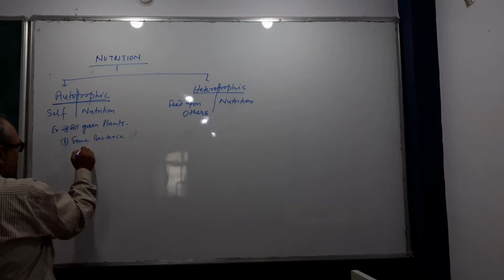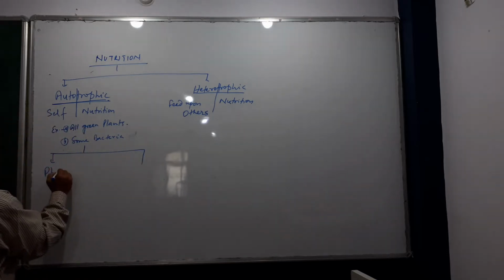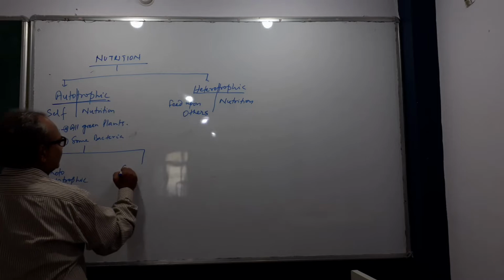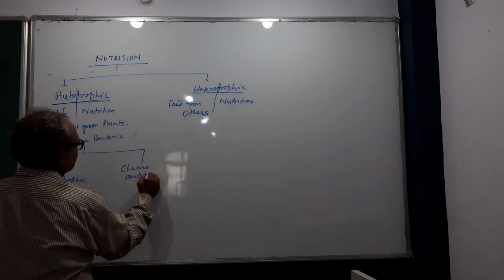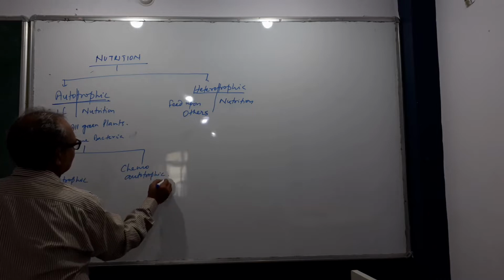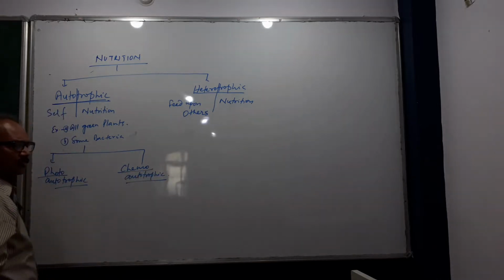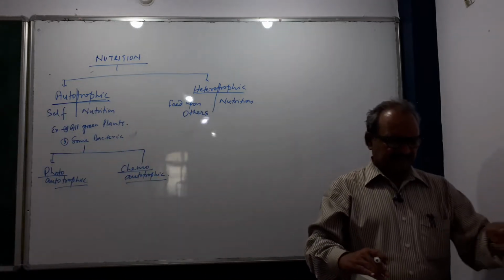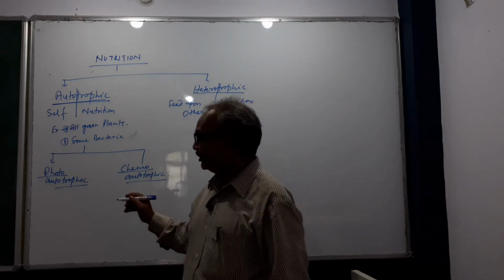Autotrophic is again divided into two types: photoautotrophic and chemoautotrophic.